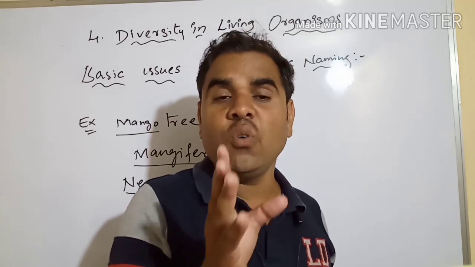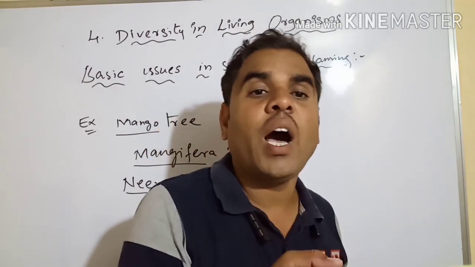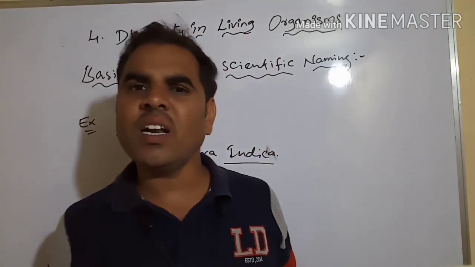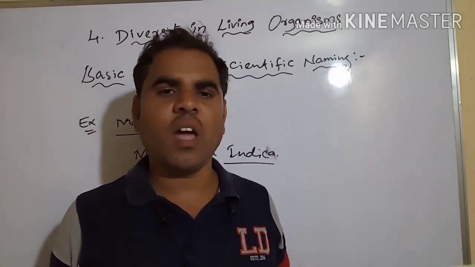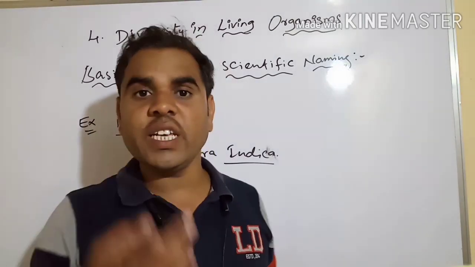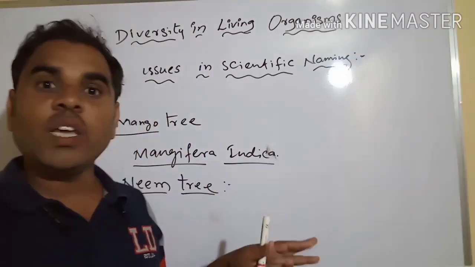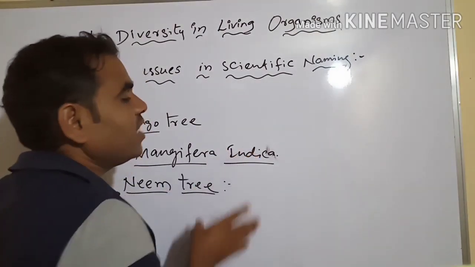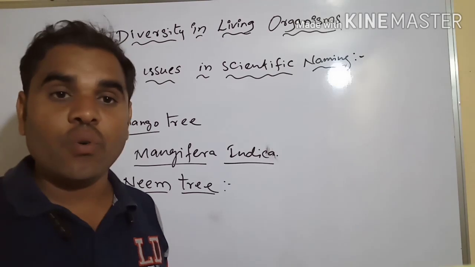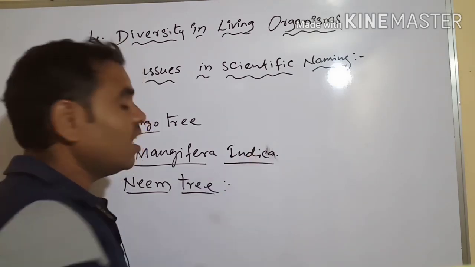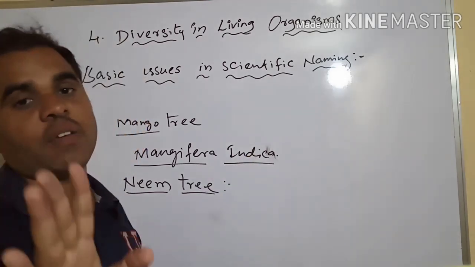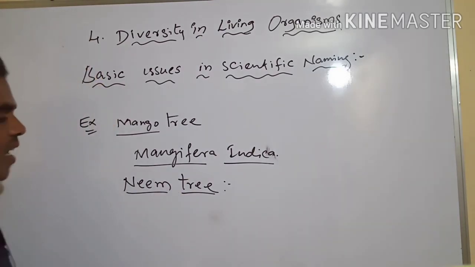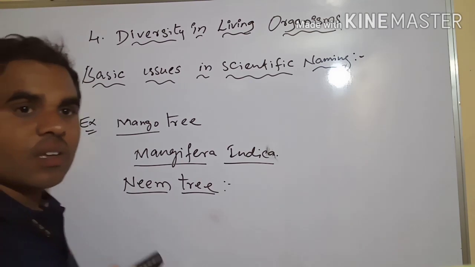If we go to another country and ask for mango, they can't understand our language. But if you say Mangifera indica, they can easily identify it, because Mangifera indica means mango. So a universal scientific name is required. Okay. Neem tree: Azadirachta indica.